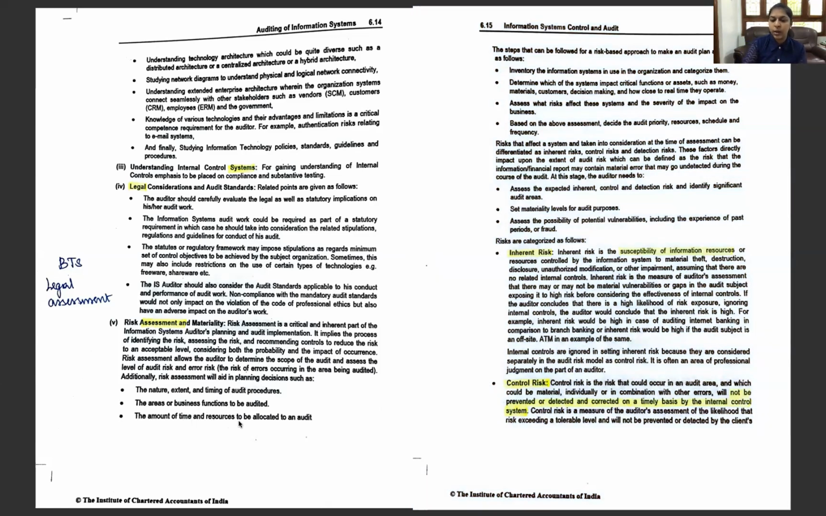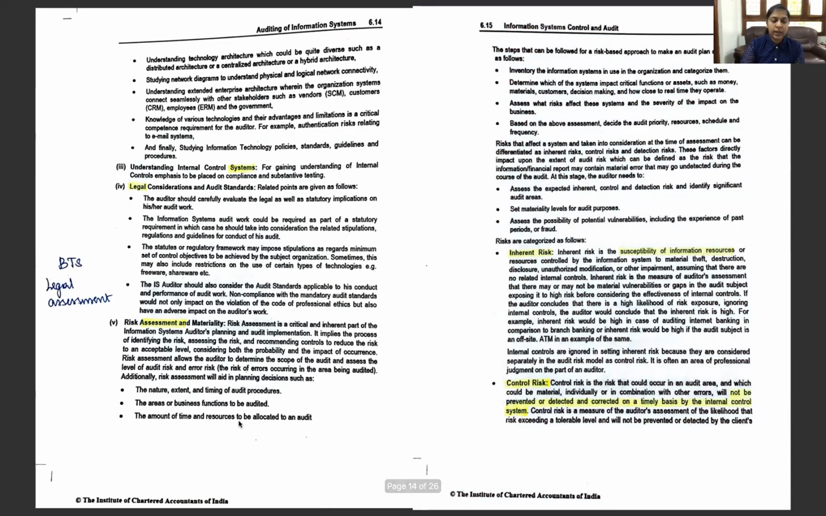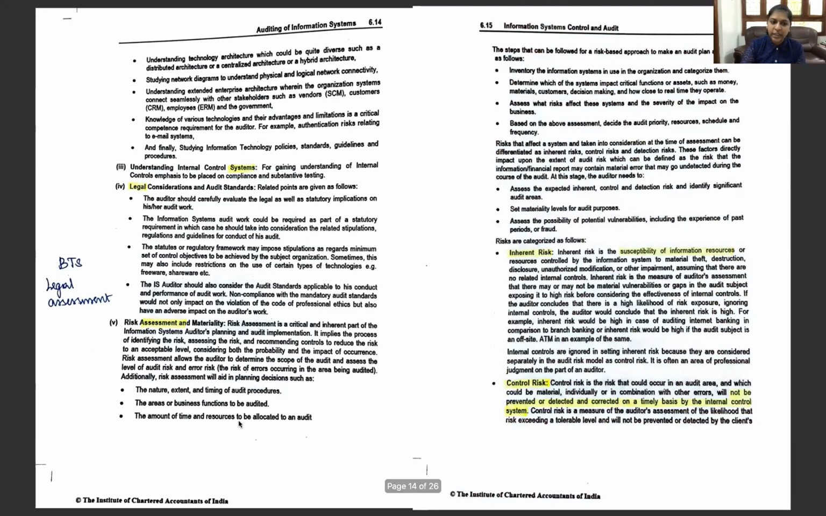So here we are going to be using a mnemonic which is BTS legal assessment. So for the preliminary review, or BTS we can say behind the scenes. So for preliminary review, we are going to look for the mnemonic which is BTS legal assessment. So B for basic knowledge of the business, T for technology, S for system, legal consideration and audit standards, and assessment of what? Risk assessment and materiality. It is very easy to remember and it's a very simple chapter that we are going to be cracking for our marks.